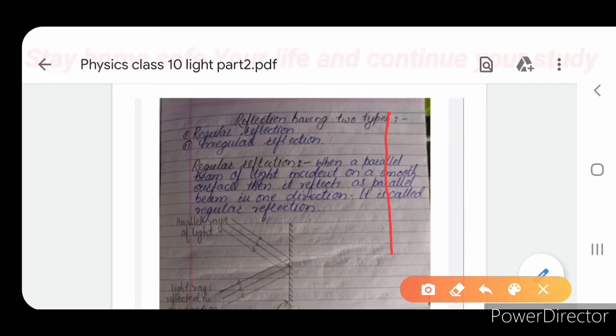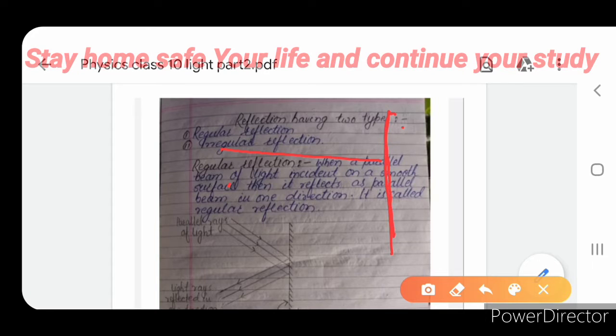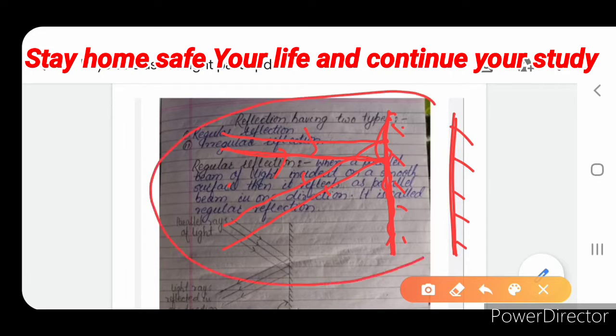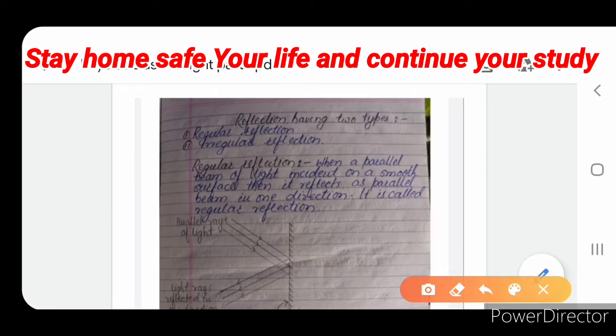When a parallel beam of light is incident on a smooth surface, a completely smooth surface, then it bounces back in the same direction, obeying the law of reflection. This is called regular reflection. For regular reflection, the reflecting surface should be smooth. If the reflecting surface is not smooth, then regular reflection cannot take place. So when a parallel beam of light is incident on a smooth surface, it reflects as a parallel beam in one direction. It is called regular reflection.